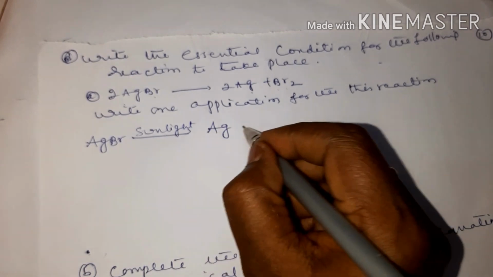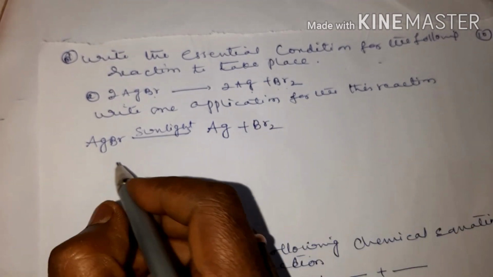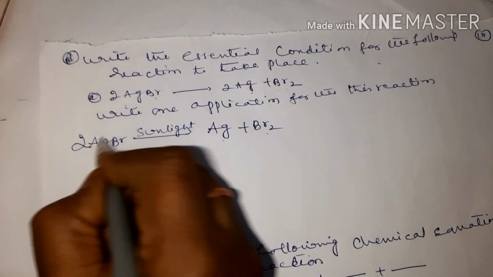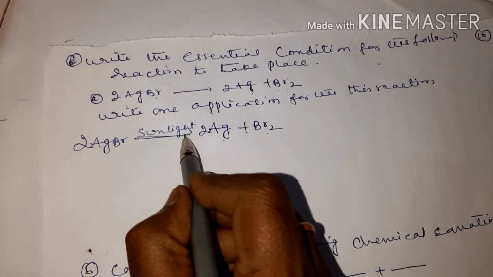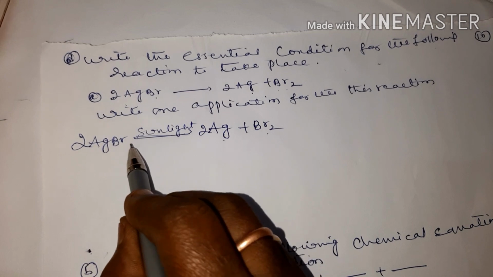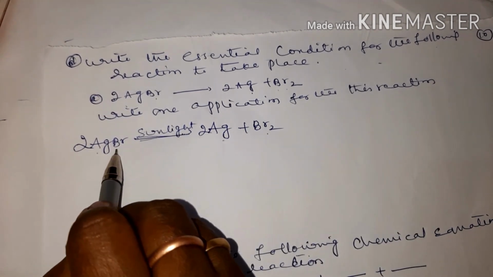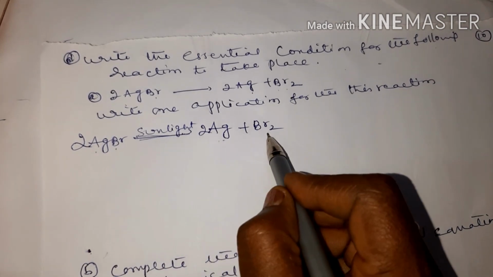Balance the equation: Ag is 1, Br is 2, so 2, 2. So the condition to undergo the reaction is sunlight. Sunlight is needed for silver bromide to produce silver plus bromine.